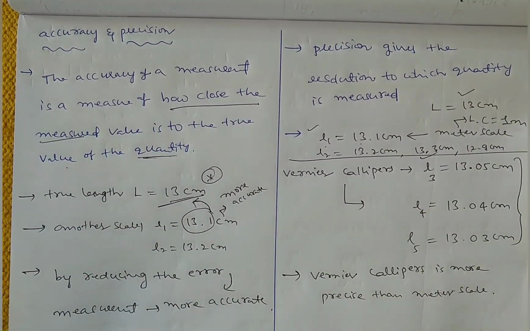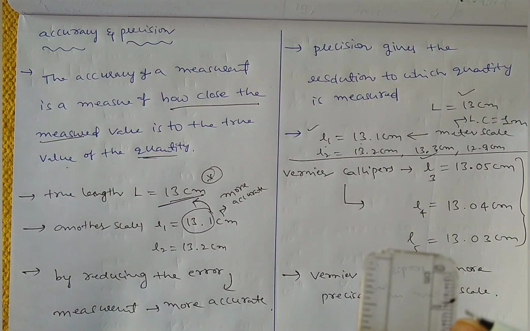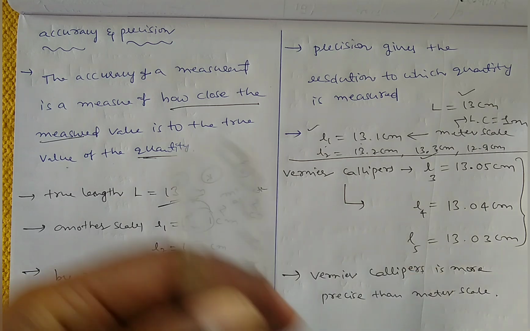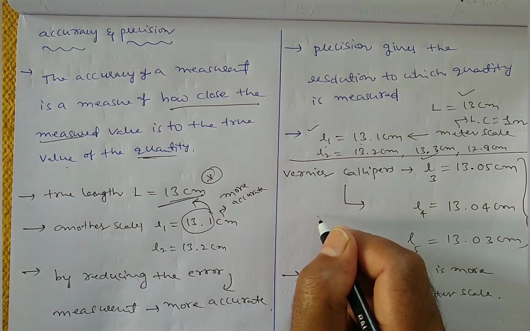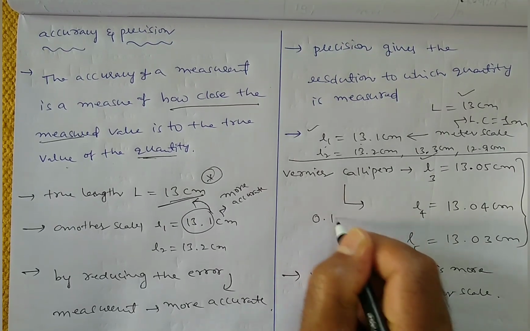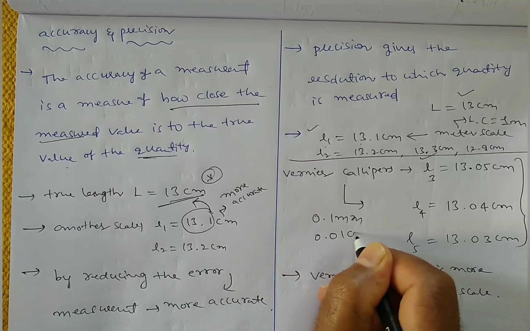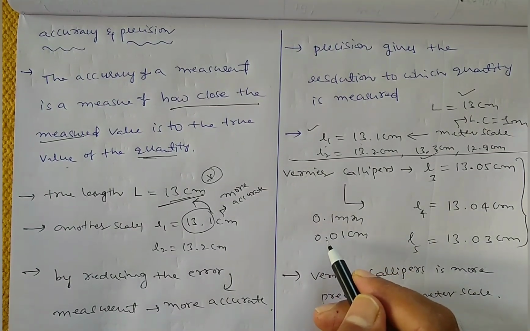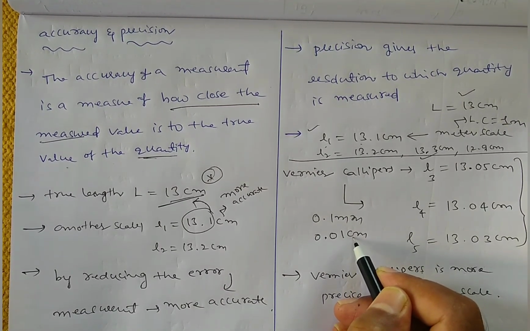See here, 0, 1 millimeter, 2 millimeters, 3. So with this scale, we can measure up to 1 millimeter. Whereas in case of vernier calipers, we can measure up to 0.1 millimeter, or you can say 0.01 centimeter.